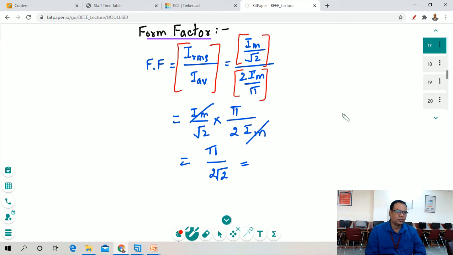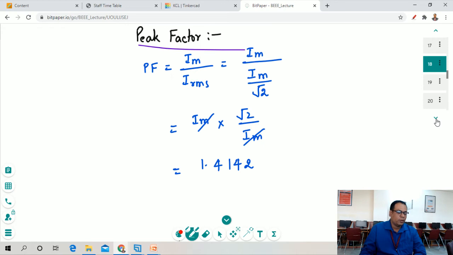As we have derived the expression, the RMS value is Im divided by under root 2, and the average value is 2 Im divided by pi. So we realize this equation, and we achieve the final output as pi divided by 2 under root 2. Next we will find out the peak factor.